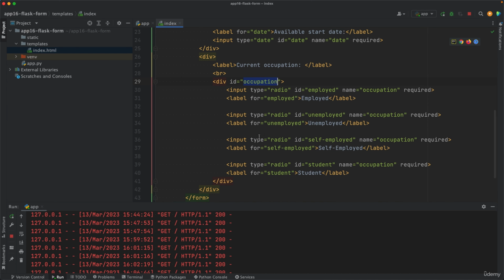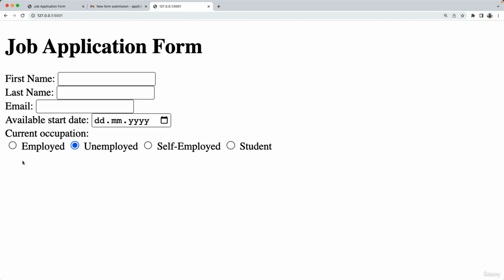And lastly, there's one more element we need to add to the form, and that is the submit button. So we'll add that button somewhere here, and when the user presses that button, the user entries such as the first name, the last name, they'll put here the email address, the date, and the selection here. All these data will be sent to Python, right?